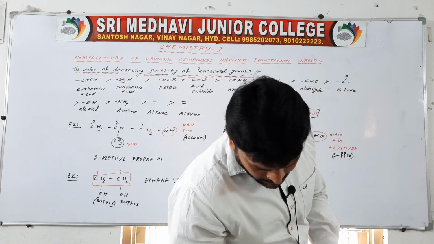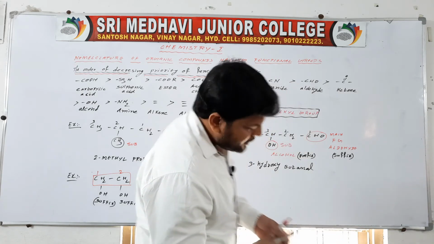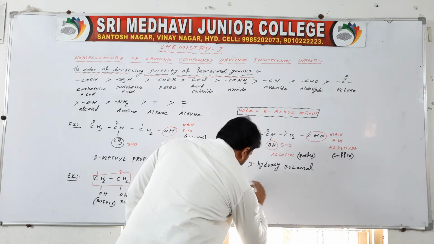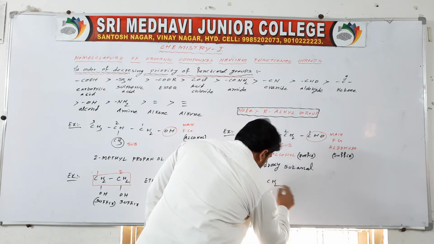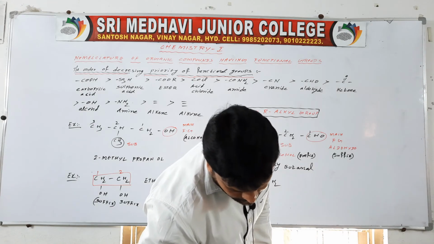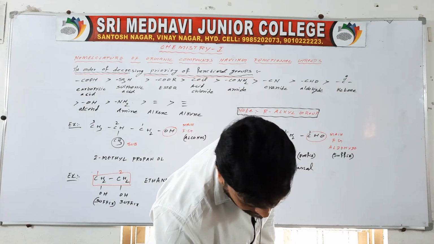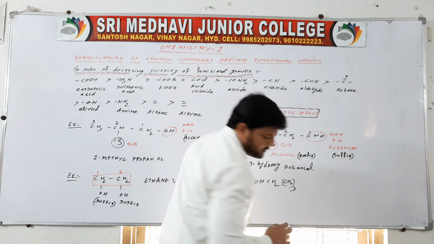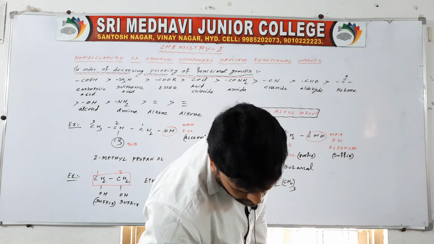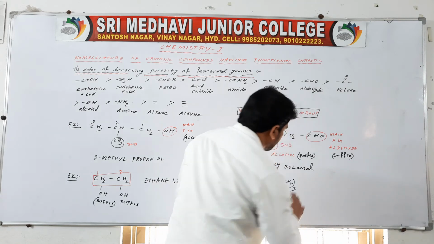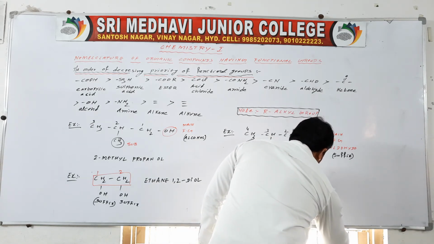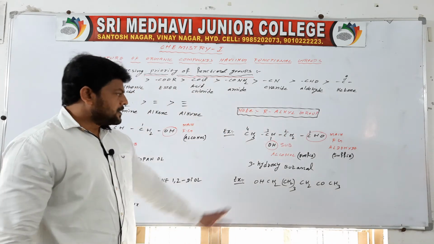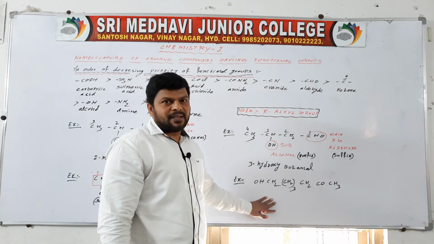One more example. We may write OH CH2, CH2 taken thrice, then CH2 CO CH3. So this is the compound given.